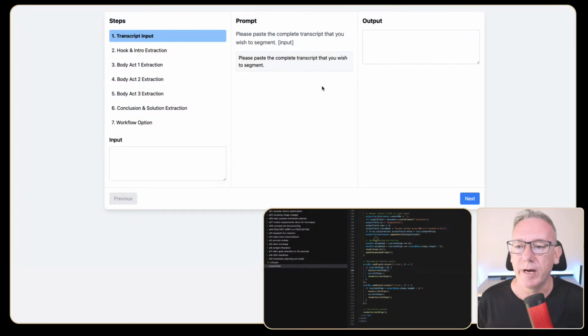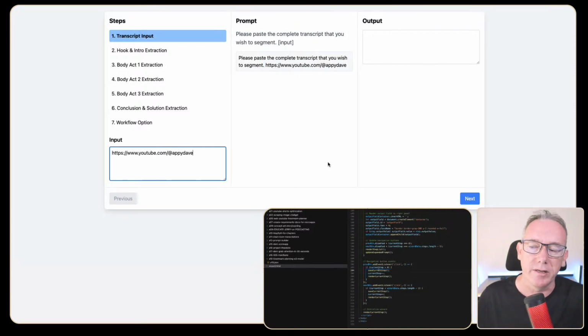So what we're hoping to see is, please paste the complete transcript that you wish to segment, and we want a value here to change. So let's see if it does. It certainly does. It works.